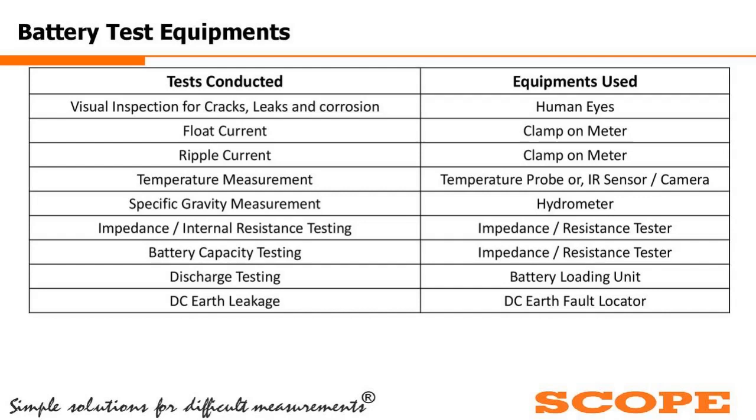To check the specific gravity, we have hydrometers, which indicate the value of the specific gravity. For internal resistance or impedance testing, we have battery impedance or resistance testers, which are available in the market. For battery discharge testing, battery loading units are used. And for the DC earth leakage check, we have DC earth fault locators. So these are the tests generally conducted in the substation, and these are the equipment you need to use to conduct them.